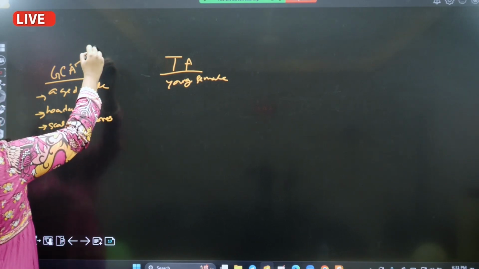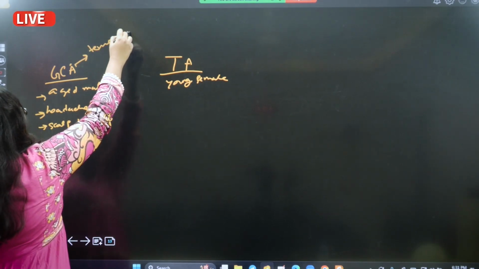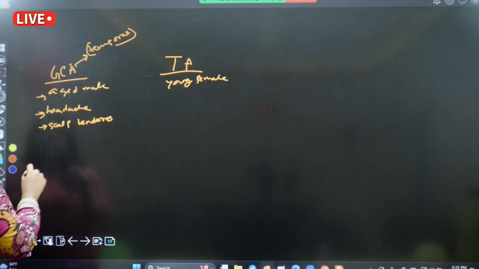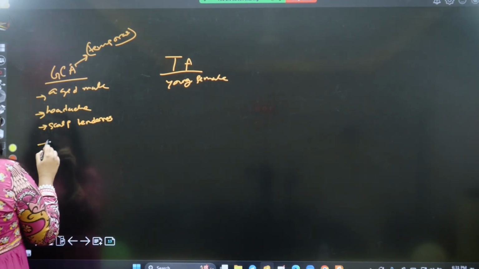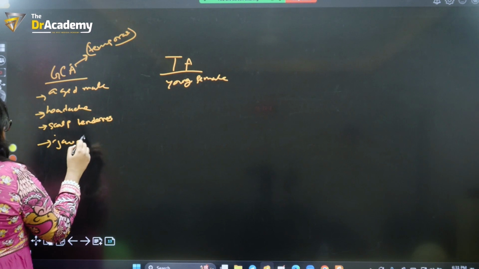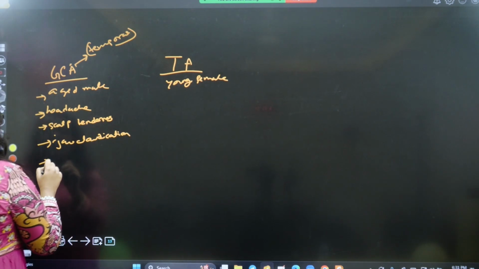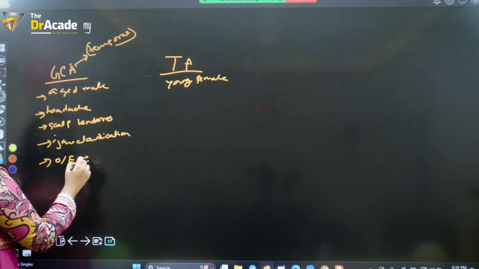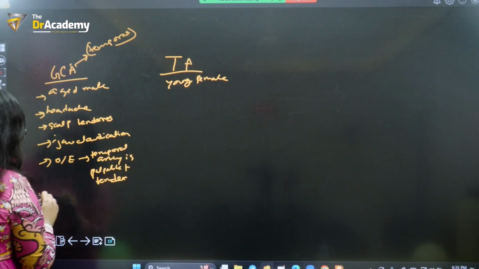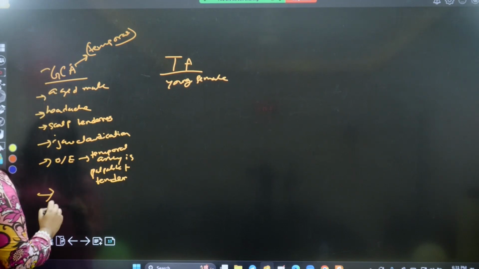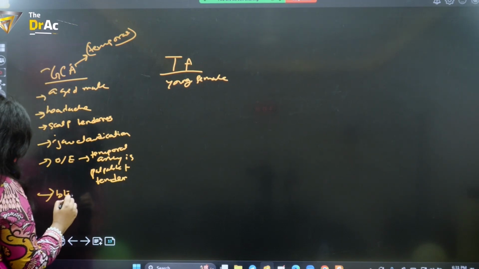Basically the temporal artery is affected here. So headache, scalp tenderness, and jaw pain or jaw claudication. On examination, temporal artery.